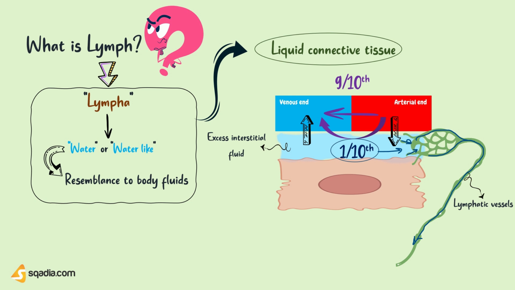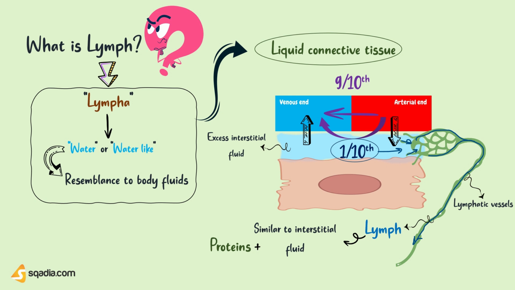And when this fluid enters lymphatics, now it no longer remains interstitial fluid, but now it is called lymph. And when we say 1/10 of filtered capillary fluid passes to lymphatics, that means the composition of lymph is more or less similar to that of interstitial fluid, including protein content.